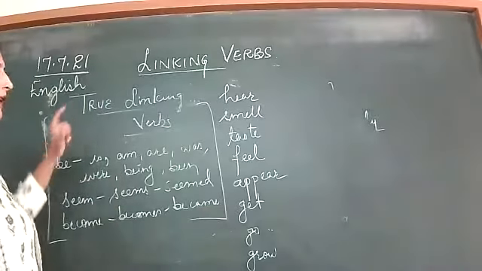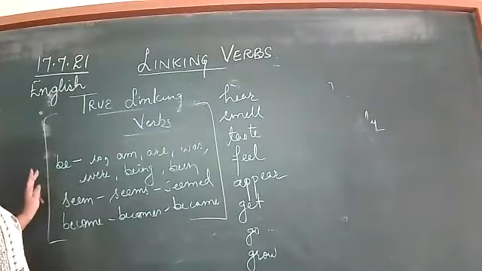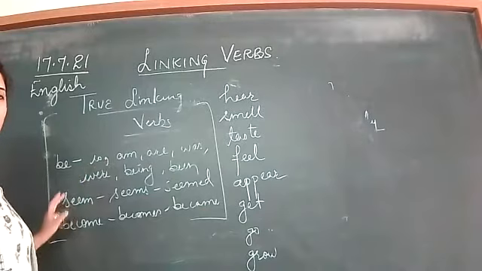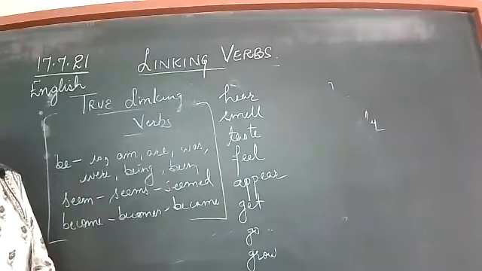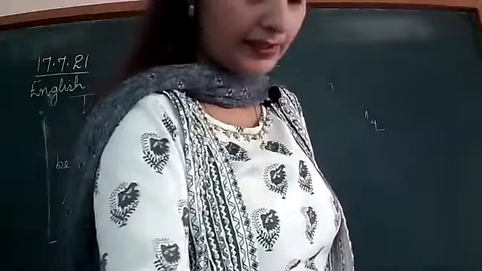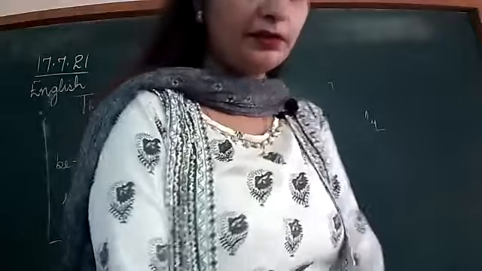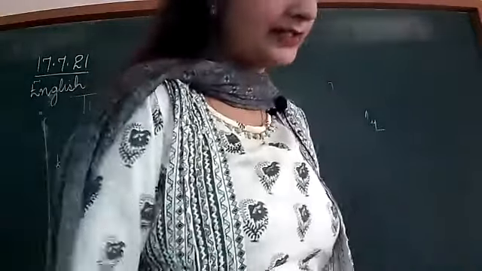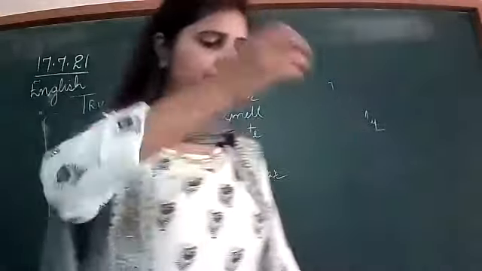Next, afterwards, what are true linking verbs? Just three things you have to remember: all forms of be, seem, and become. This is clear to you? Okay.